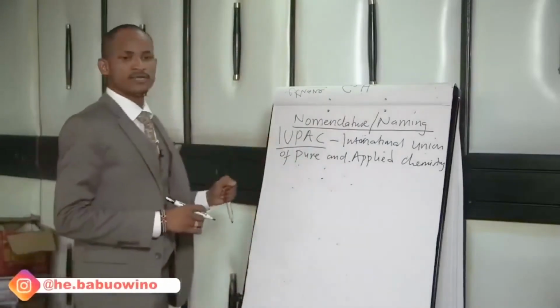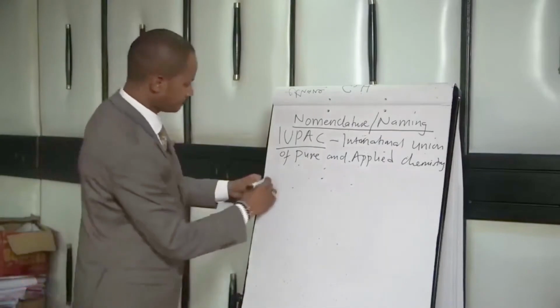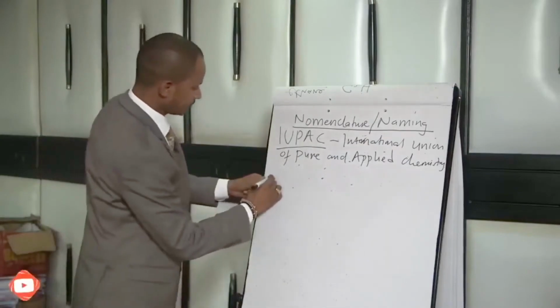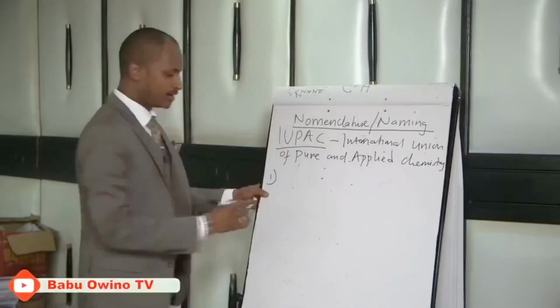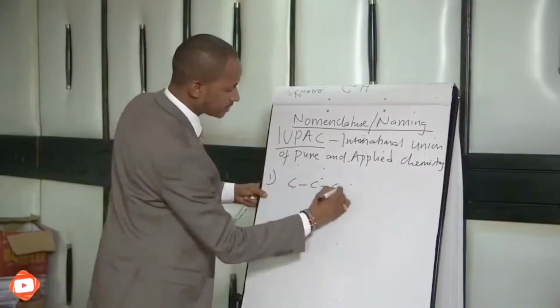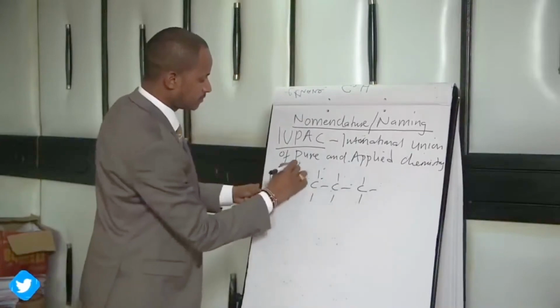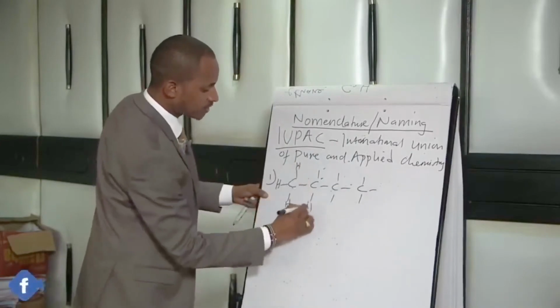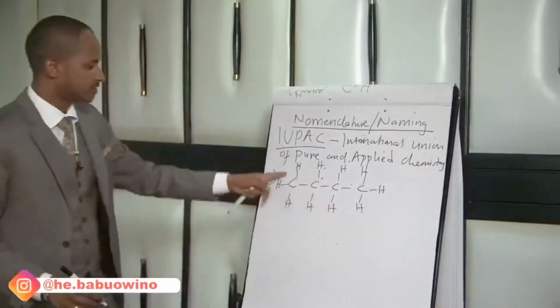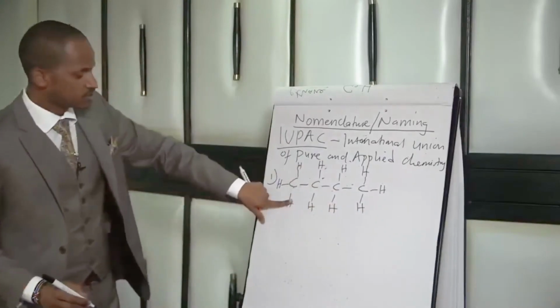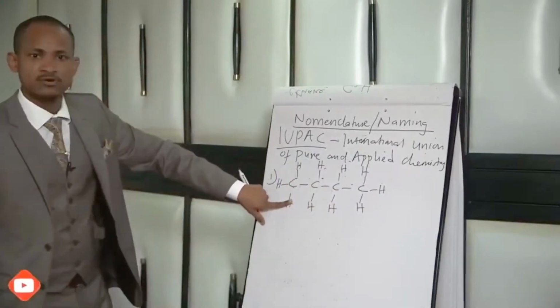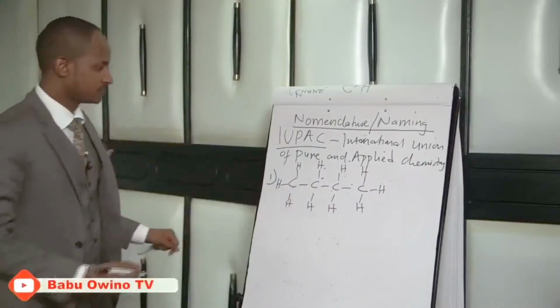So from here we will start naming them. Let's take for example that. The first rule, make sure you show the hydrogen. If you leave it without this hydrogen, this is wrong, because you must show how it bonds with hydrogen.